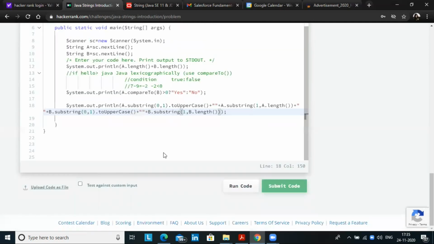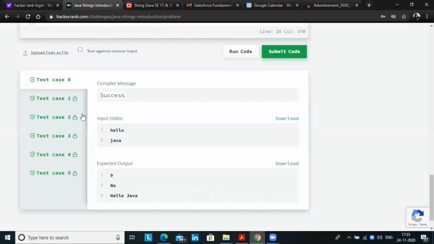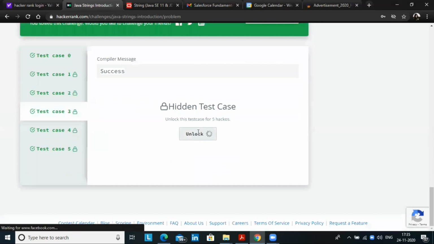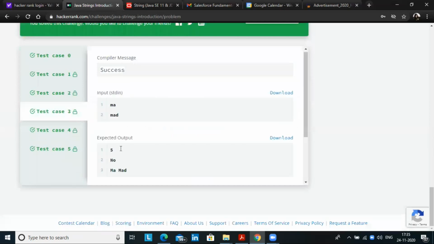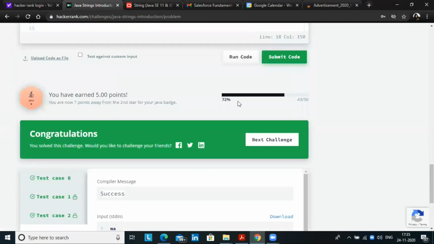And the different test cases have also passed. You can unlock any of the test cases and see, yes. So we have done this and we will get the point. We have already got a point for this.